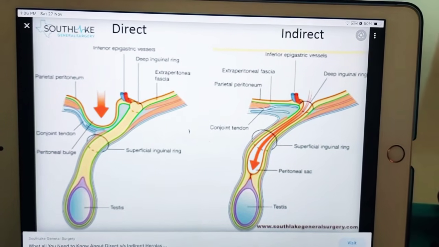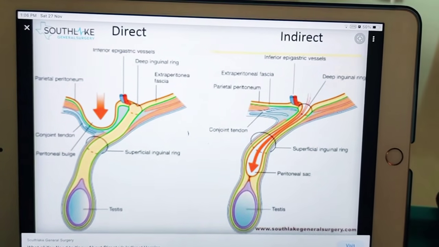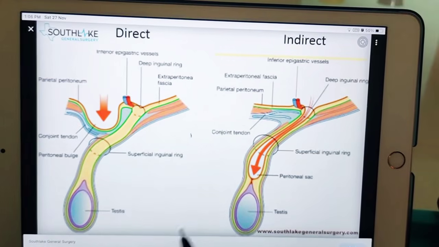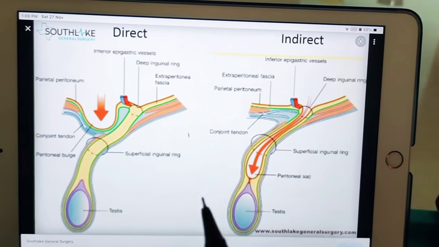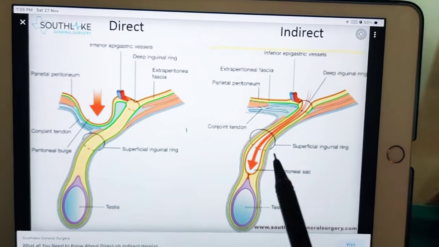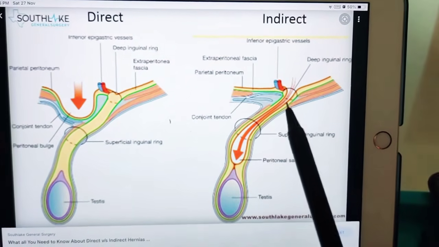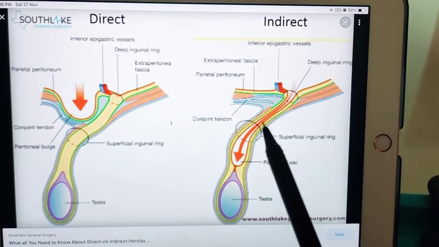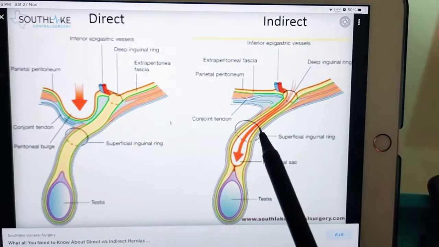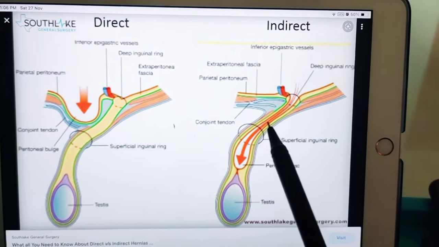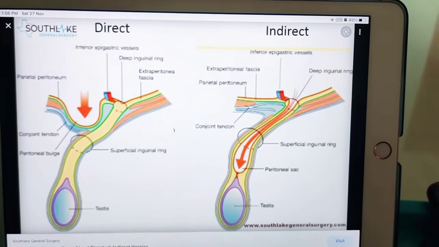Next, coming to bubonocele. What is bubonocele? It is a hernia which is confined to the inguinal canal itself and does not protrude through the superficial inguinal ring. Some hernias only lie within the inguinal canal and will not cross the border of the superficial inguinal ring. Such hernias are called bubonocele.